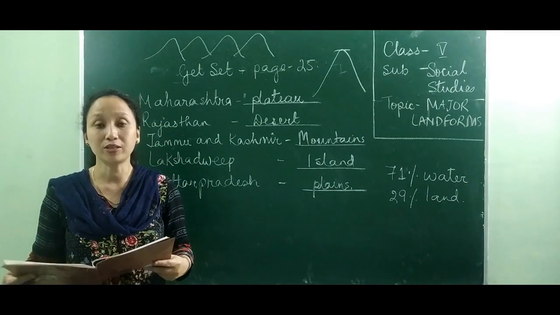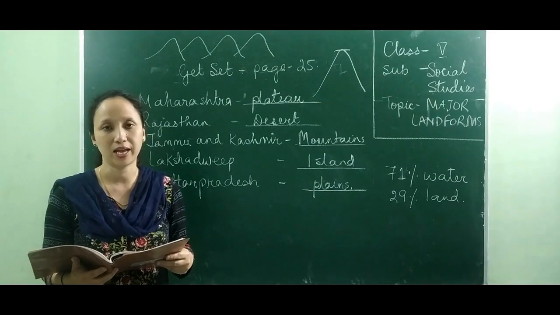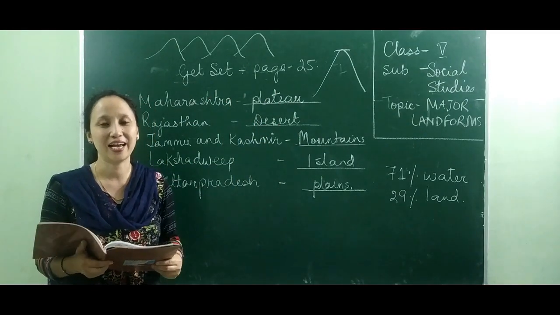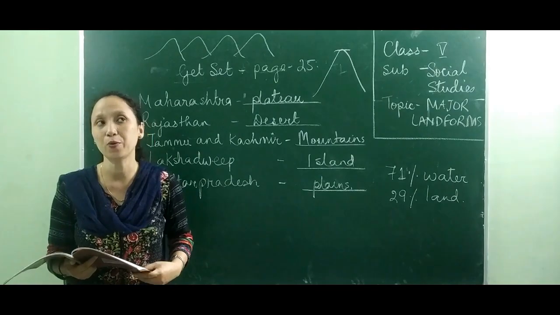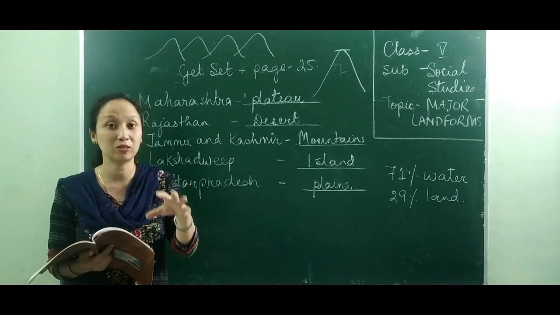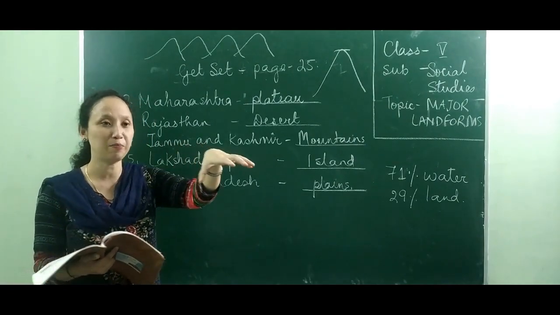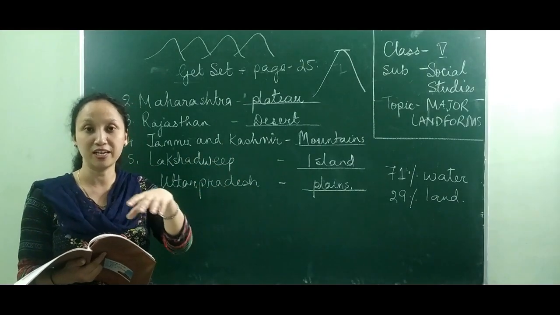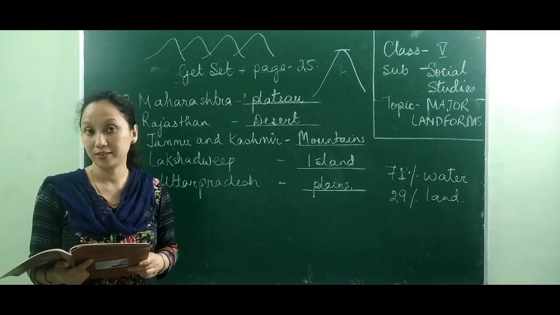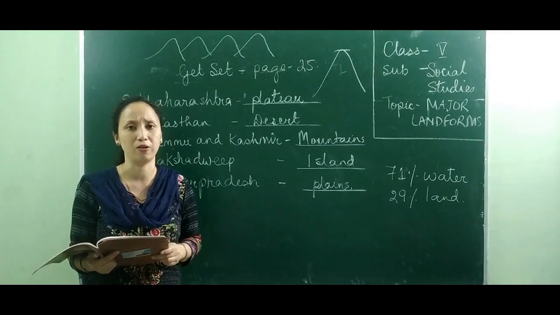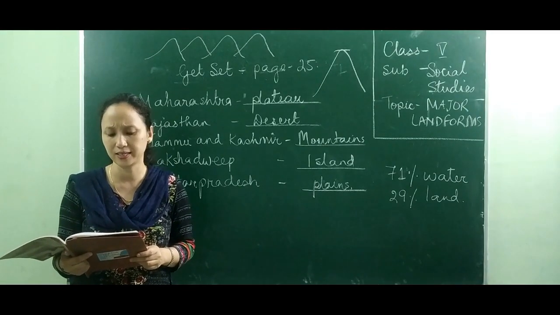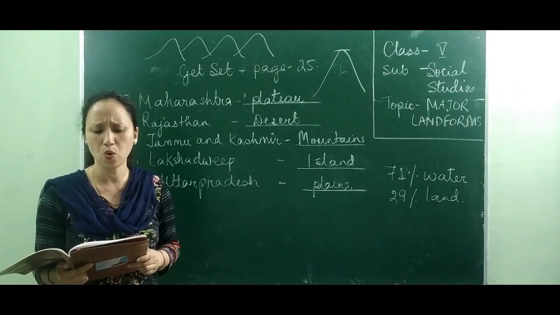Now the fourth type of landform, that is the deserts. As you know, in the desert you will find lots and lots of sand, right? One question I want to ask you, where in the desert do we find water? Very good, a place which is called an oasis, right? And we find some population in and around the oasis. Now, deserts are land areas that receive very little rainfall, and so it is dry. The climate is very dry in the desert. They have very hot days and cold nights.